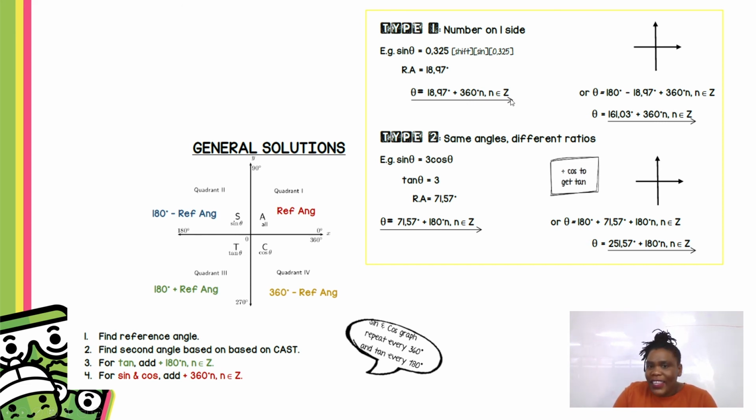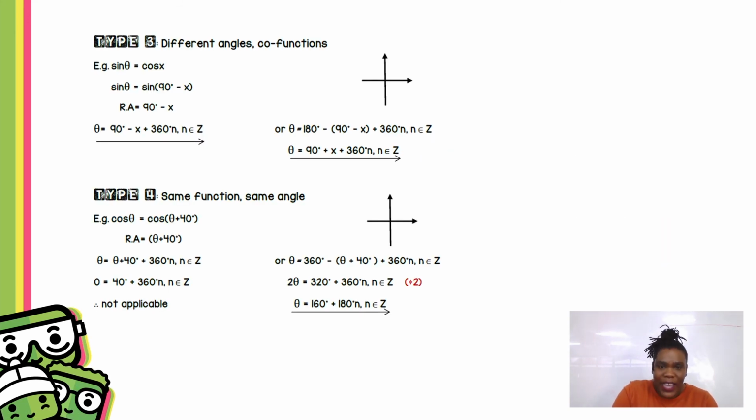With tan, all you need to do is add plus 180n. The reason for this is because the period of your cos and your sine graph are 360 degrees, and the period of your tan graph is 180 degrees. So remember, use your quadrant diagram. For cos and sine, it's plus 360. For tan, it is just 180 degrees.